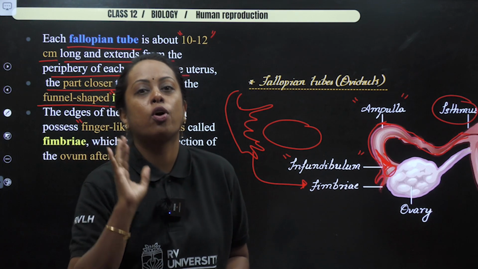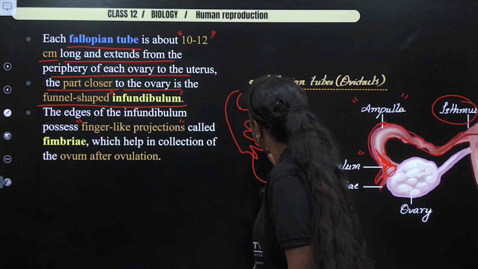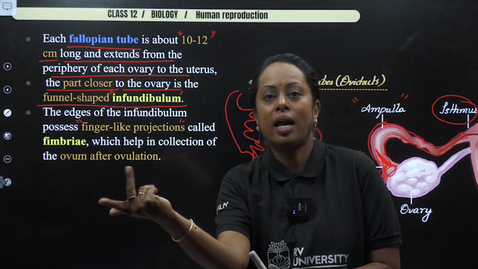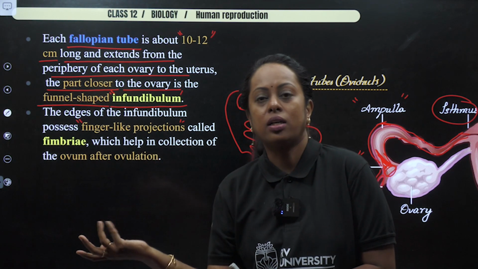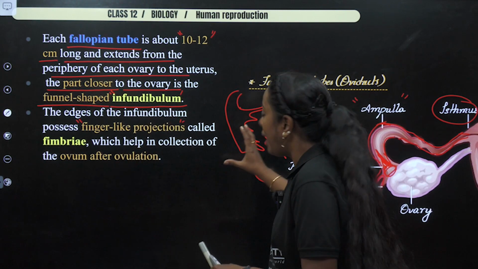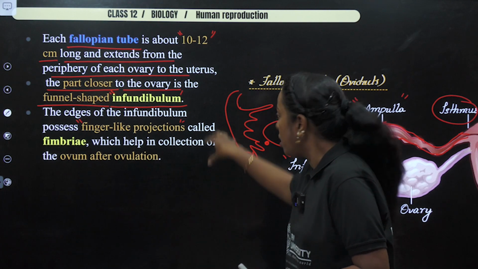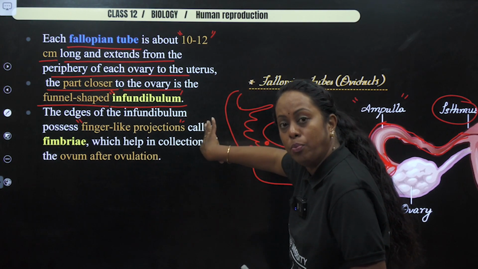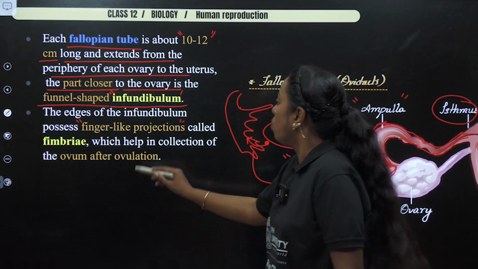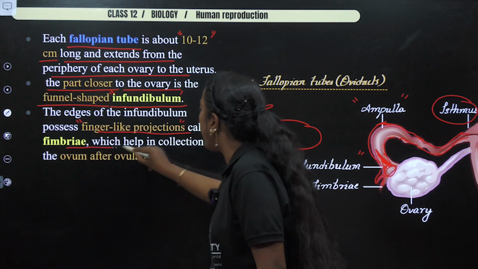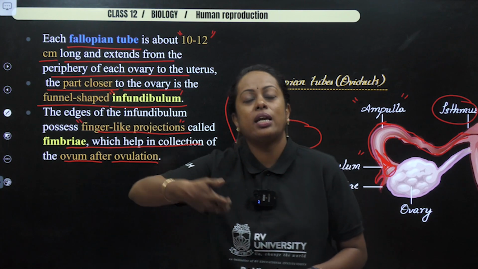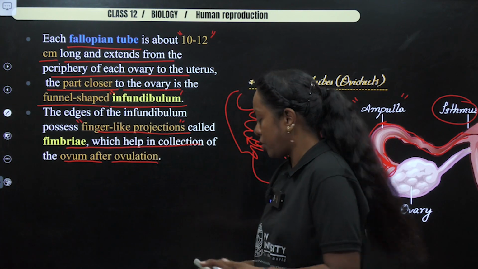During the act of ovulation, let us say the ova is released here, the egg is released here. When the egg is released, the finger-like projection of the oviduct, the fimbriae, helps in intake of the ova. It is said that exactly during the process of ovulation, this finger-like projection, fimbriae, moves closer to the ovary in order to receive this particular ova. So, the finger-like projection called fimbriae helps in the collection of the ovum after ovulation. So, the ovum is taken into the oviduct by the finger-like projection.